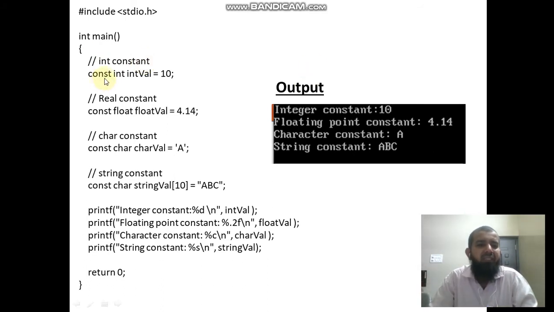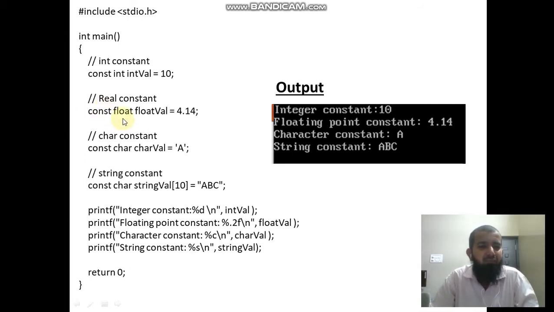Here const means constant. This is the keyword. So const int val equal to 10. Here val is a variable name, equal to 10. So you can't alter this value 10. This 10 is fixed now. You can't change the value. If you write const, it becomes a constant. If you don't write const, it becomes a variable, not a constant. If you write const, you can't change the values.